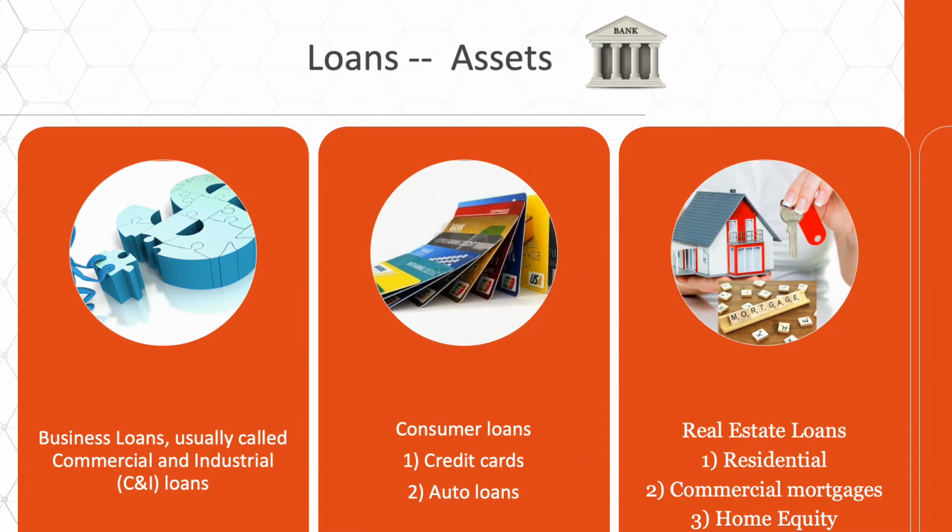The next category is the consumer loans. For example, the money banks lend us on credit cards and give us longer time to pay it back by charging interest on it. Other similar loans could be loans to purchase cars and other personal loans. These loans can vary in terms of payback period and the rate of interest charged on them, depending on the risk the bank sees associated with them.